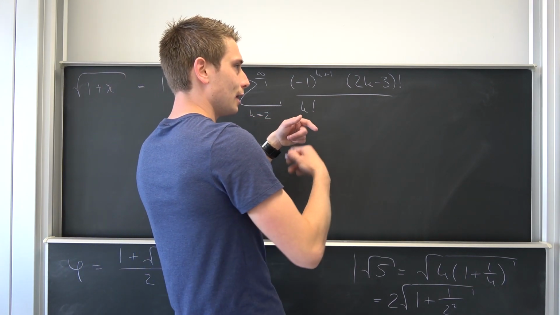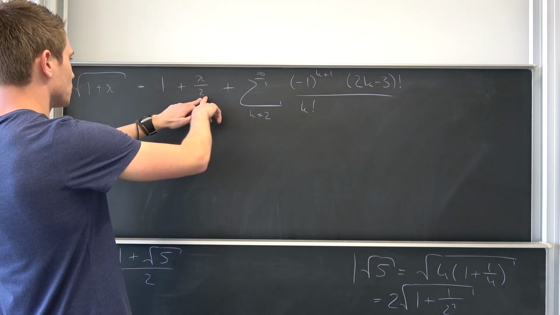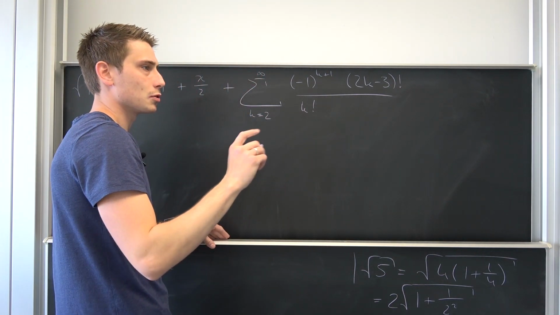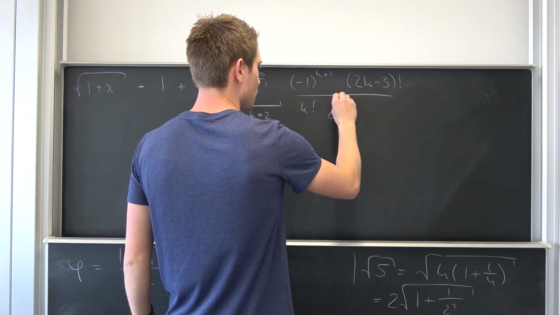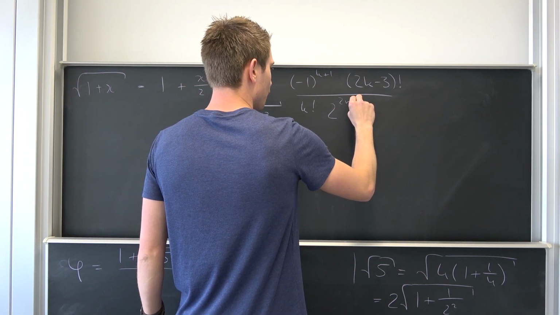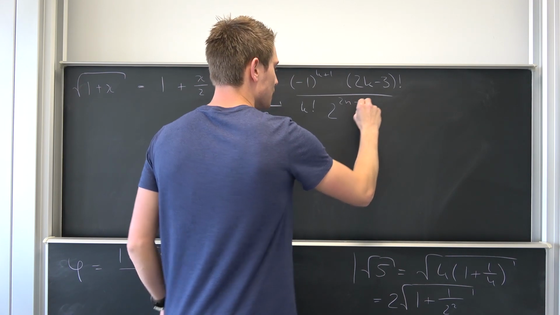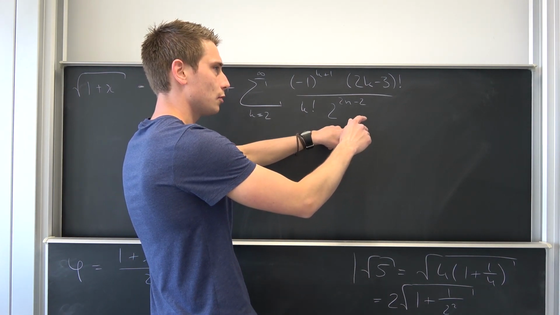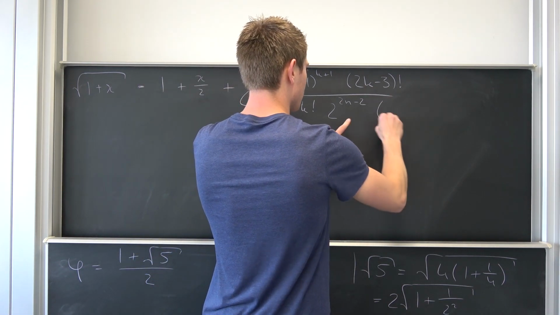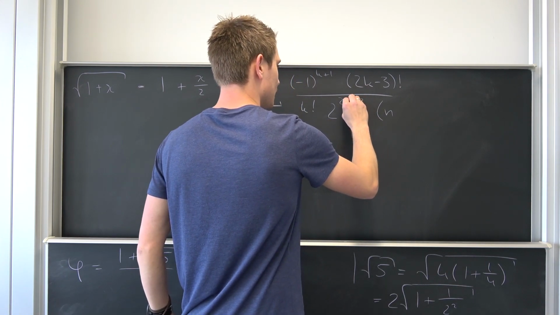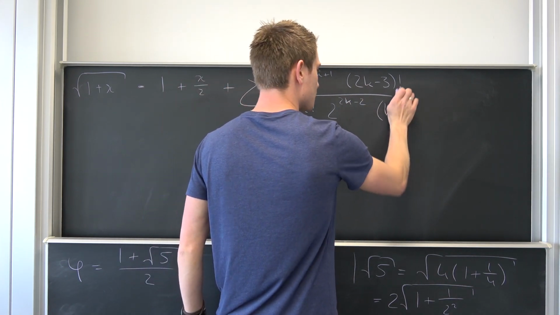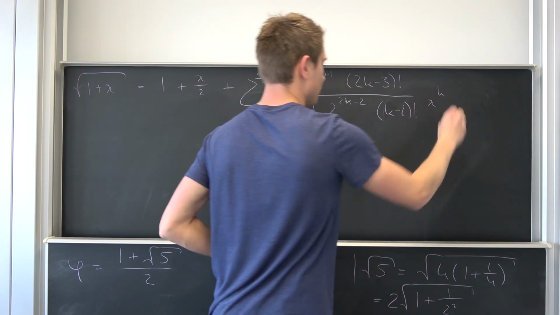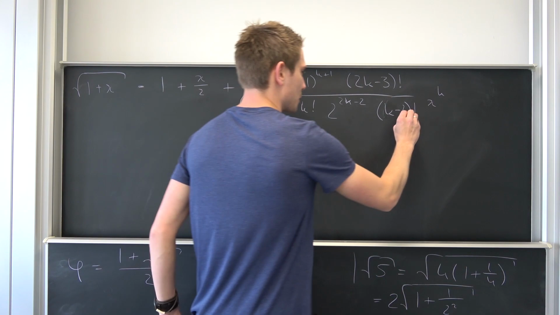Then we get a lot of 2's, so overall this is 2 to the 2k minus 2 power. And we also have those even terms giving us k, not n, and all those terms are k minus 2 factorial, times x to the kth power. I hope this is actually correct.